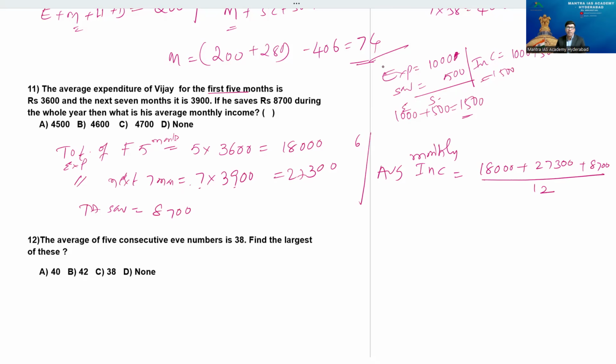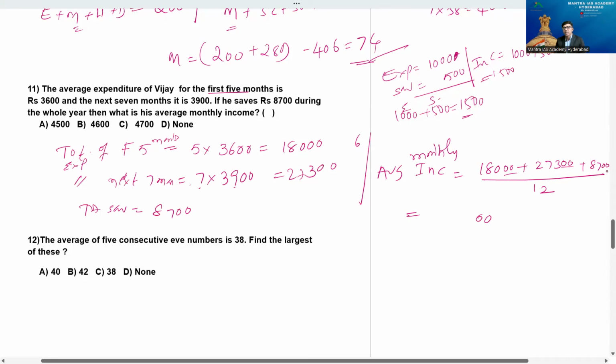How many beta? 12. This is a very beautiful point here. Now do simplification. Double zero, of course, we have common in everything, so that double zero. Third place is 7 plus 3, 10. That's it. Now fourth place, 9 plus 7, 16 plus 8, 24. It is 4 and 5.